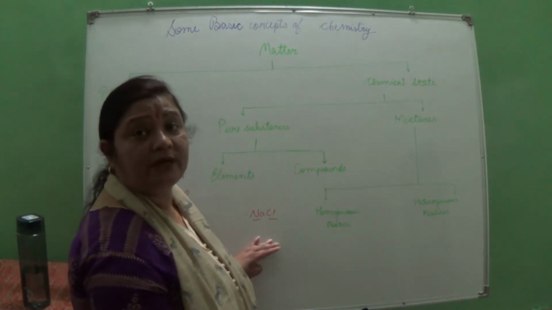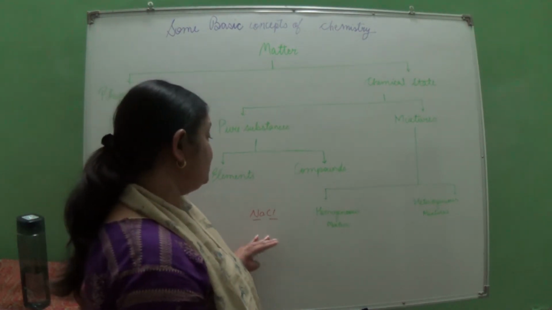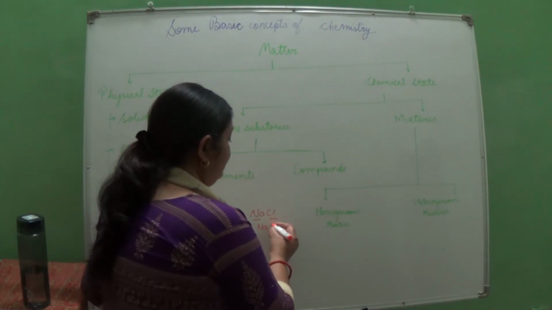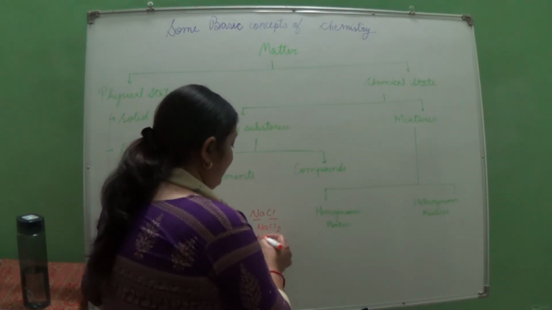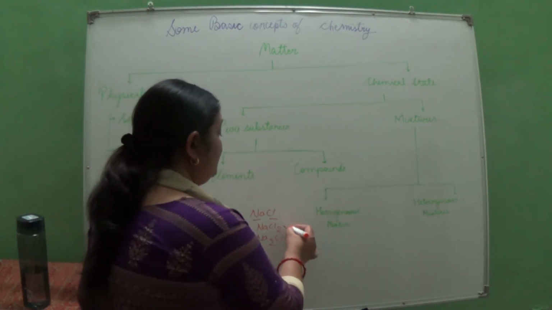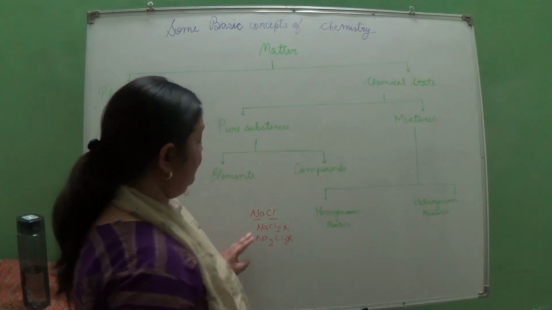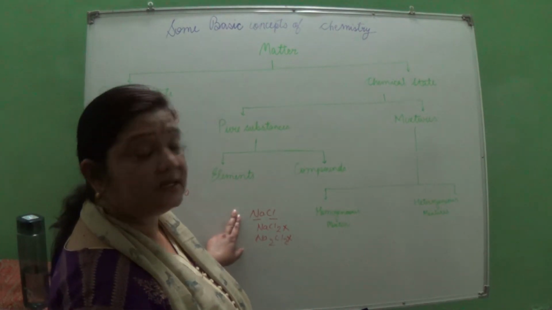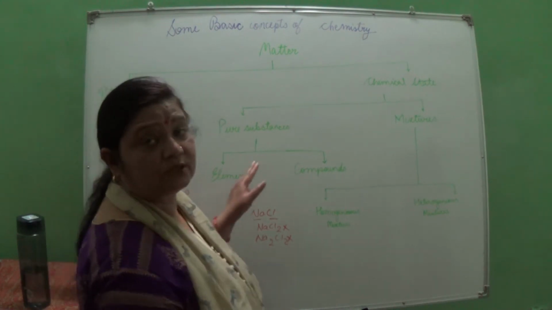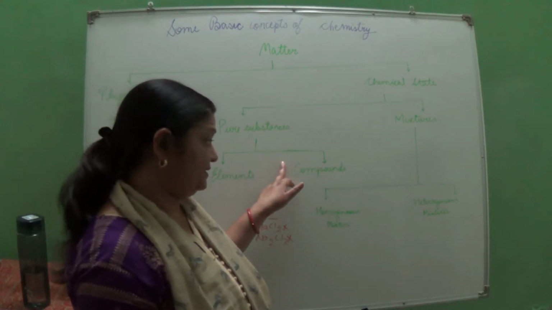Here the ratio is fixed. It is not that I can write the compound as NaCl2 or Na2Cl2. Okay, this will become wrong. So here the proportion of sodium and chlorine is fixed. So it is also a pure substance.